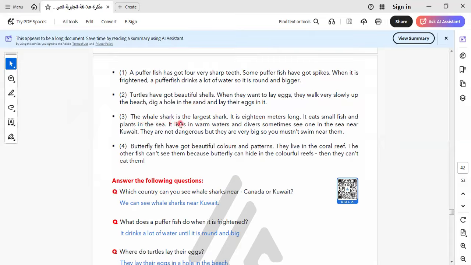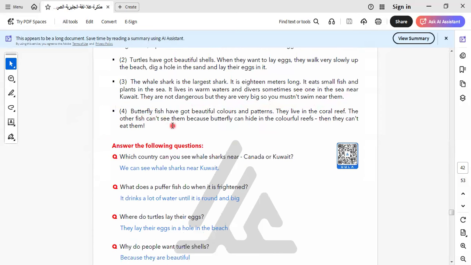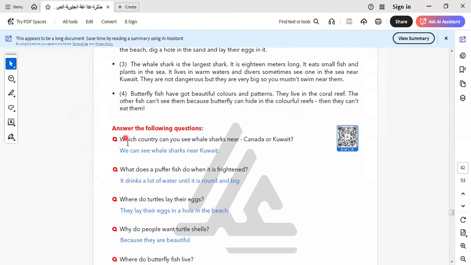The whale shark is the largest shark. It's 18 meters long. It eats small fish and plankton in the sea. It lives in all waters, and divers sometimes see one in the sea near Kuwait. They aren't dangerous, but they are big, so you mustn't swim near them. Butterfly fish have got beautiful colors and patterns. They live in the coral reef. The other fish can't see them because butterfly fish can hide in the colorful reefs, so they can't eat them.